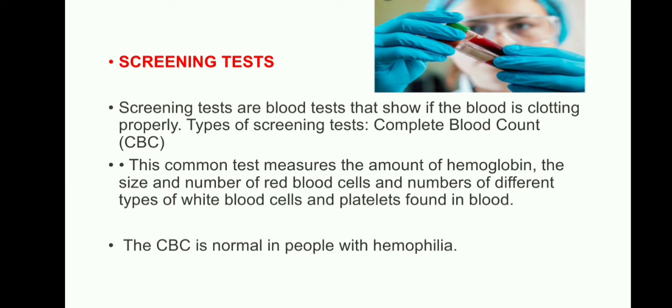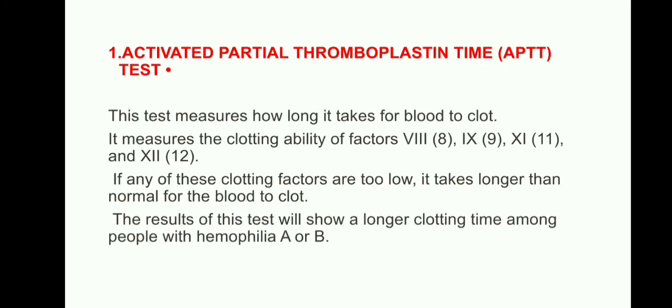This is about the hemophilia screening tests. The APTT test, activated partial thromboplastin time, should be evaluated for the deficient clotting factor, that is factors 8, 9, 11 and 12. We will rule out the hemophilia type, that is hemophilia A or hemophilia B, with these diagnostic evaluations.